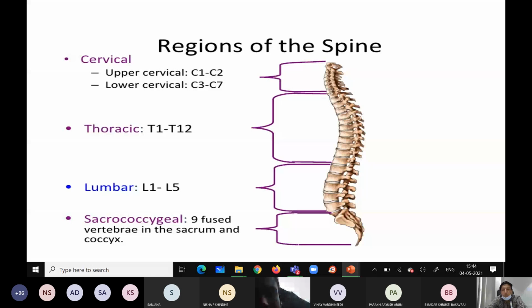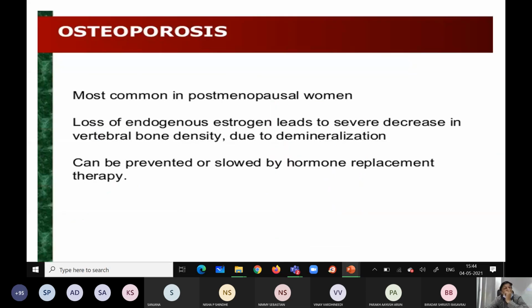As you know, how they divide this region, remember the numbers, and again typical and atypical. Now, as far as applied anatomy of the vertebral column or any vertebra is concerned, there is osteoporosis, most common in postmenopausal women. It is weakness of the bone, a defect in the growth of the bone.